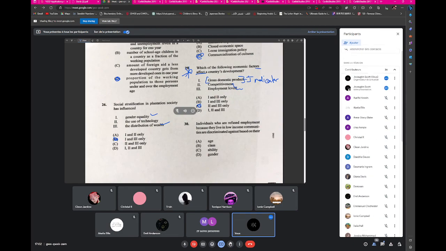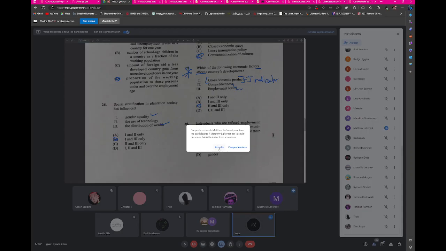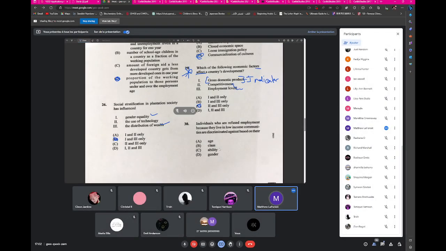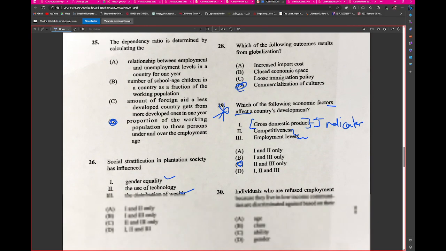Matthew, saying something? Okay, you just have your mic on, I guess. Go ahead. Number 28 question, please. Okay, let's look at that then.